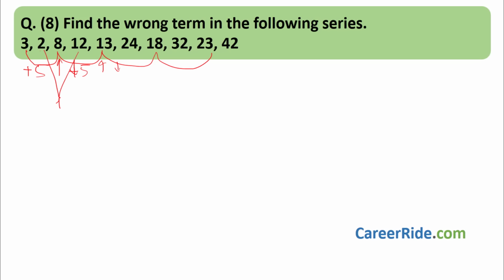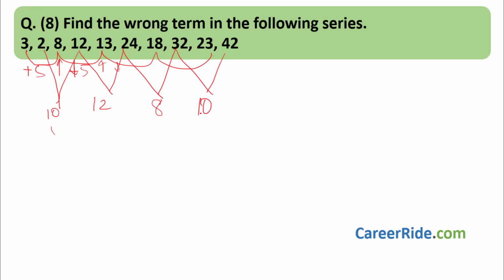2, 12, 24, 32, 42. Between 2 and 12 the difference is 10, between 12 and 24 the difference is 12. It can be 10 added, 12 added, 14 added. Between 24 and 32 the difference is 8. Let's see, 32 and 42 difference is 10.